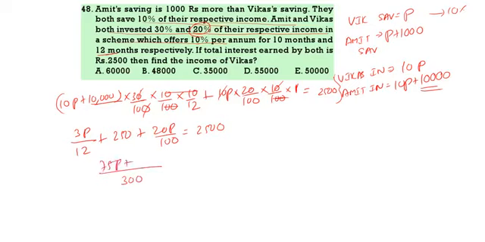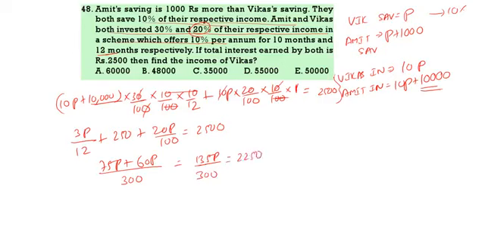This is 60P. So 135P by 300 is equal to 2250.